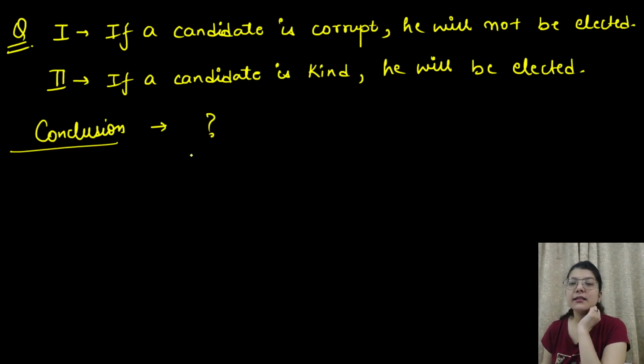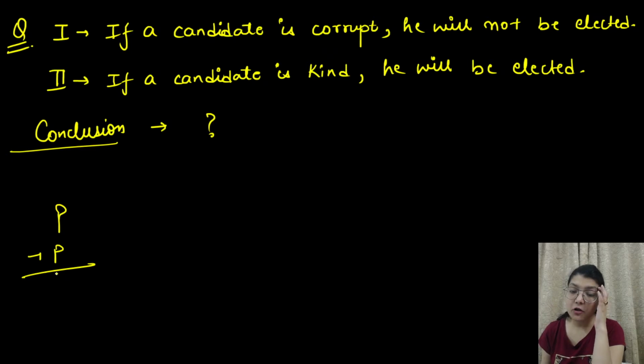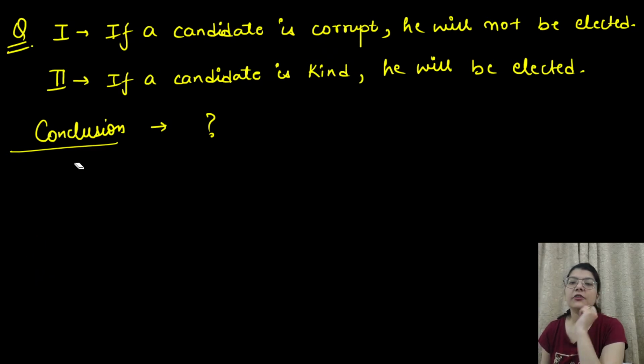How did P cancel? P cancelled because we were having P and negation P. When you have a term and its complemented term also, they will cancel out each other. Try this one and tell me what is the conclusion that you are getting.